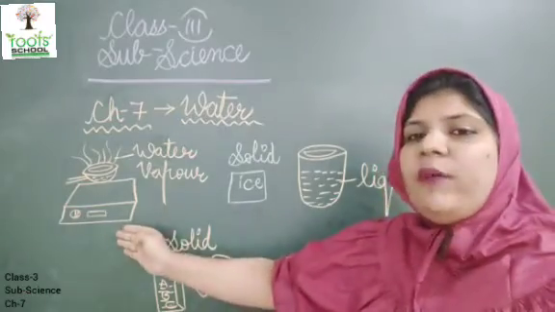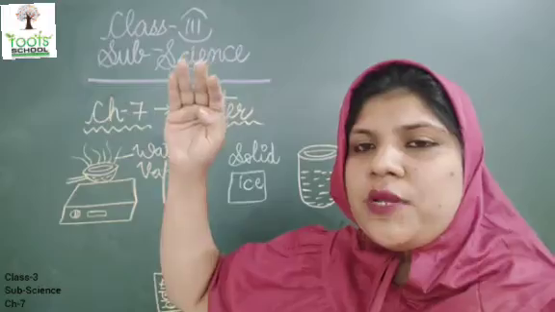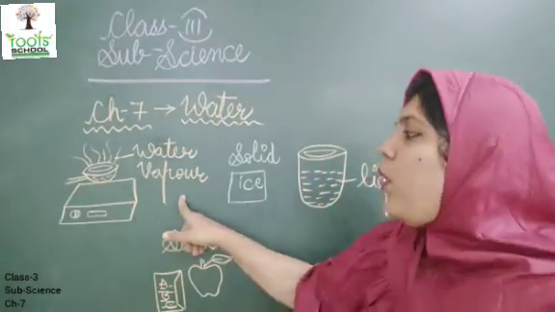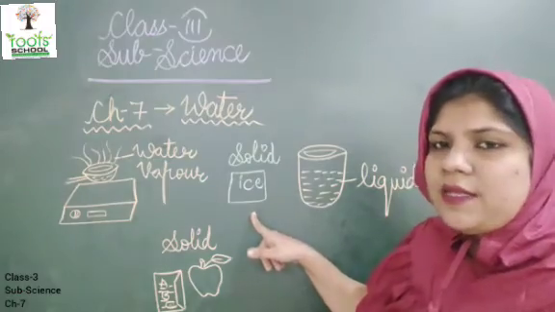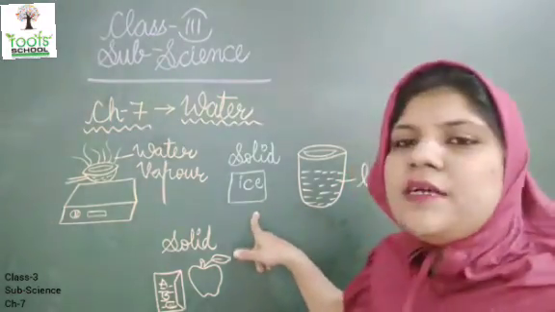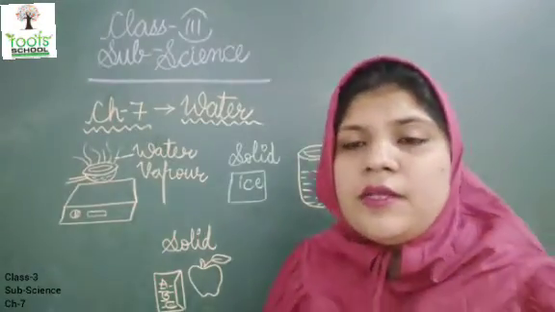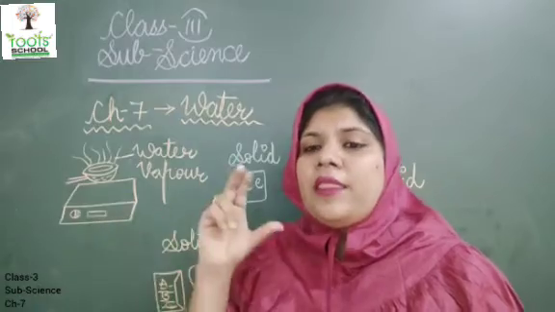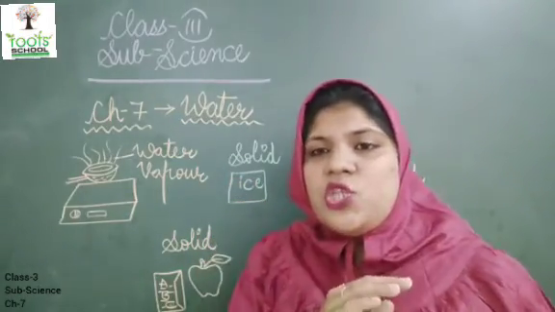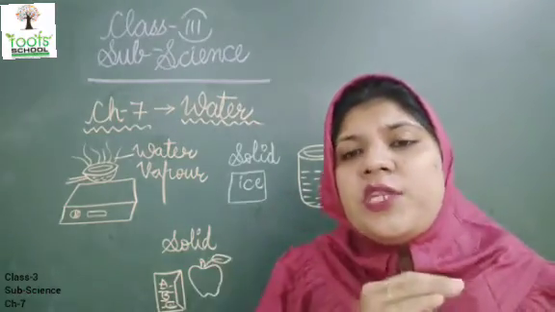Now, what is water vapor? When we boil the water and the steam goes out, that steam is called water vapor. Now, when you freeze water in the freezer, it will become ice. So ice is a solid form of water. What is solid? Solid means a thing that has a definite shape. It doesn't change. It has a perfect shape or a size which never changes.